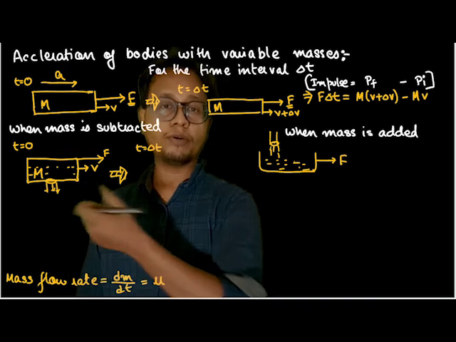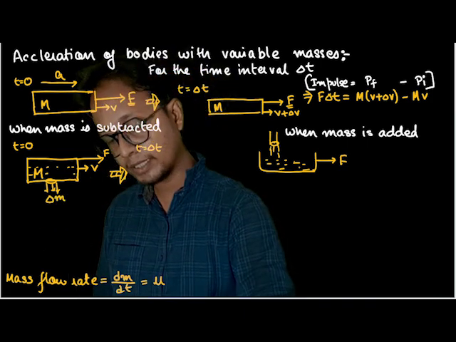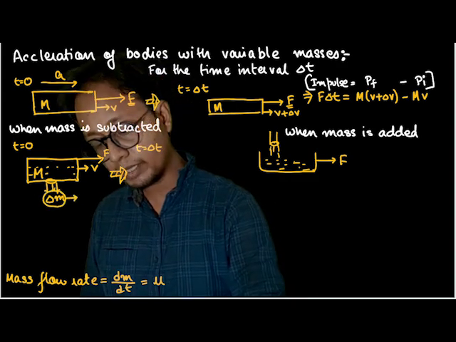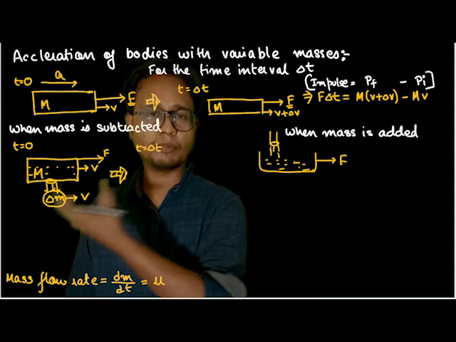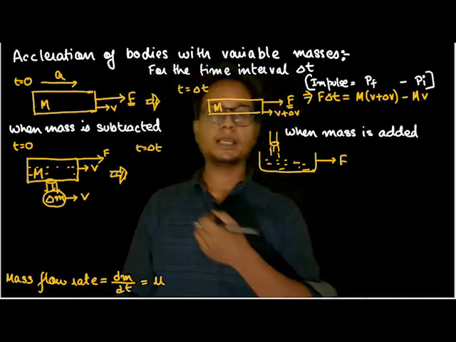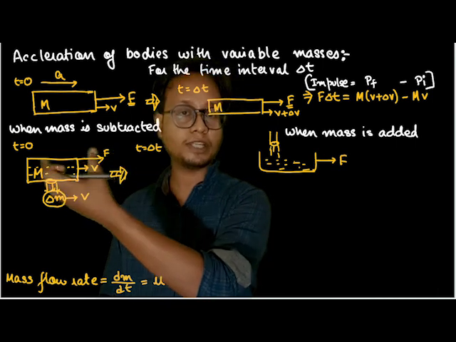So when I poked a hole and applied some force, what happened? Delta m amount of mass is just coming out, and this delta m amount of mass is also moving with velocity v, since it just started to come out, the velocity of the vehicle it was in. Now see, I also applied a force, and this force was acting on the container.